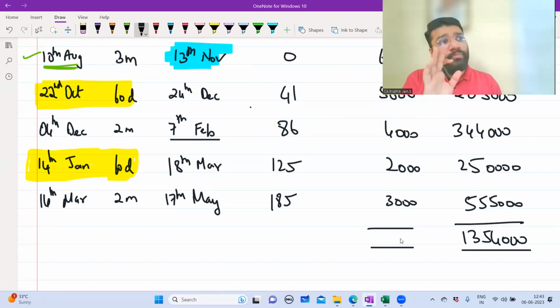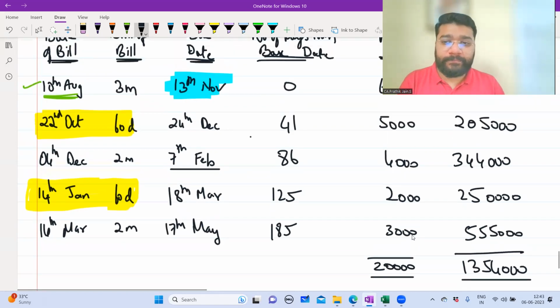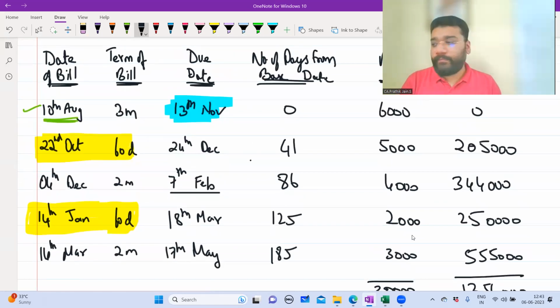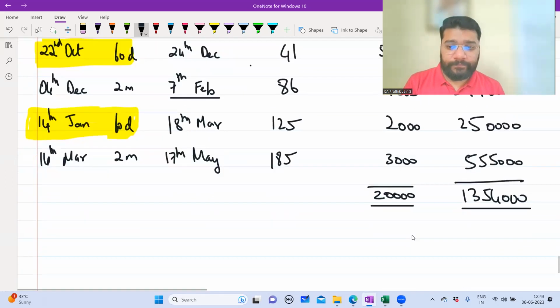No, the book will not match. The book's final answer will match. What is the total amount? 135. Okay. Online people? Yes, sir.